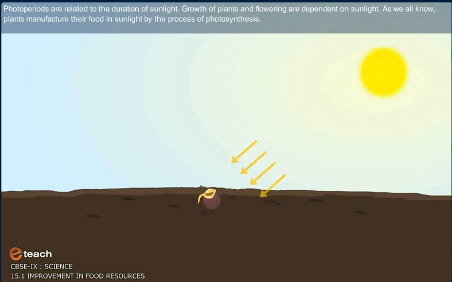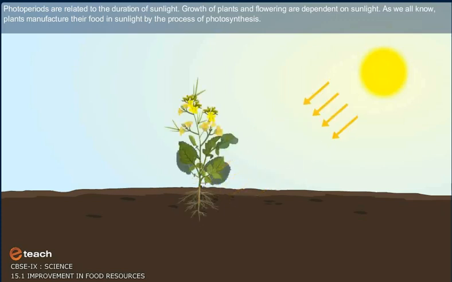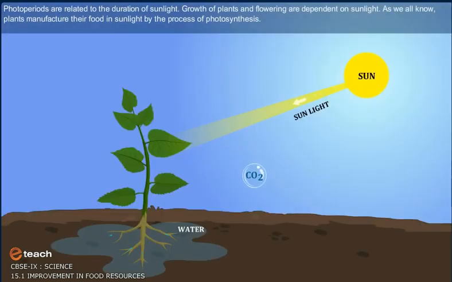Photoperiods are related to the duration of sunlight. Growth of plants and flowering are dependent on sunlight. As we all know, plants manufacture their food in sunlight by the process of photosynthesis.